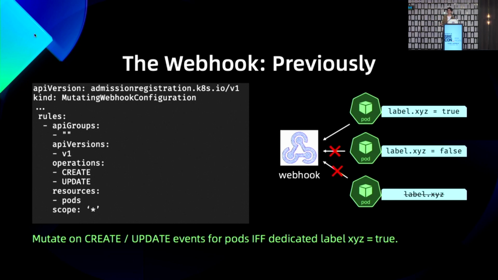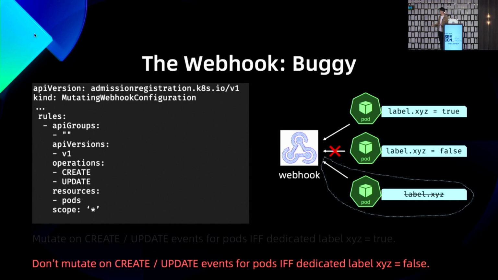But an hour ago, they actually did a rollout of the new webhook version, and the new webhook binary re-implemented the rollout logic. Now the webhook will stop mutating the pods if and only if the pod has the label explicitly set to false. If you draw a diagram like what I did here, you would quickly notice that if the pod does not have this label, it will also be affected. The author didn't recognize this and wasn't prepared for these massive pod reconstructions.